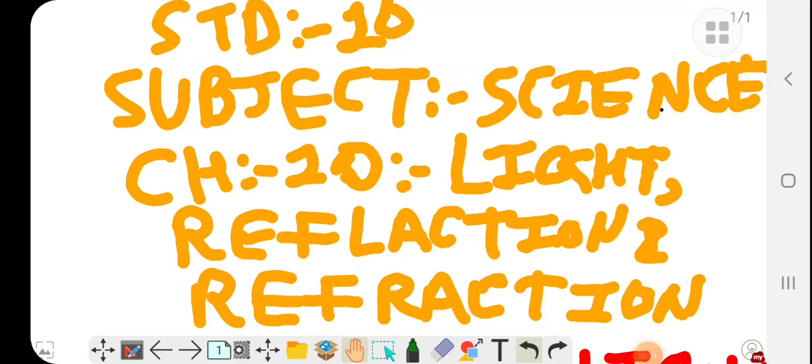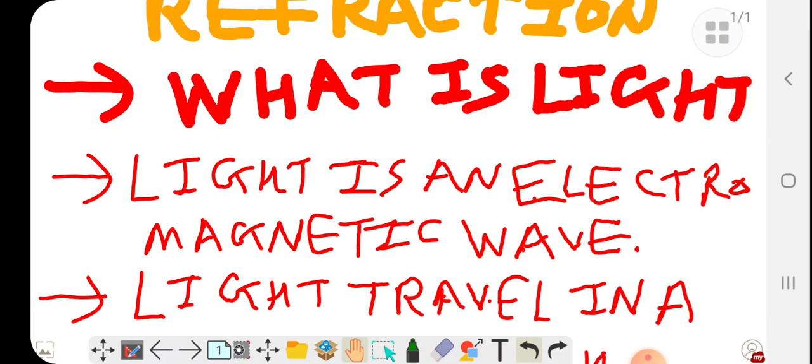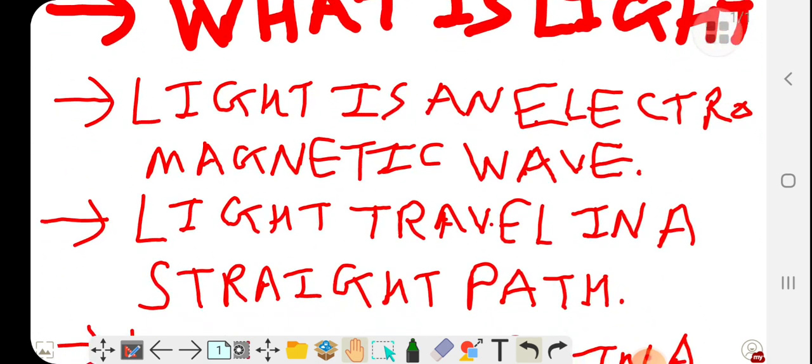Today we are discussing Standard 10 Science, Chapter 10, Light: Reflection and Refraction. First of all, what is light? Light is an electromagnetic wave. Light has a dual nature, electric as well as magnetic. Light travels in a straight path.